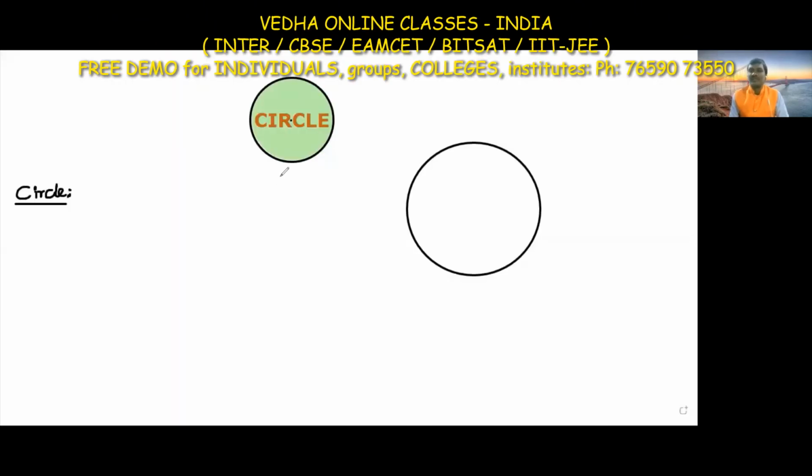Okay, so here is the circle chapter. The weightage of the circle chapter: 2 plus 2 plus 4 plus 4 plus 7 plus 7. So 7 plus 7, 14, 18, 22, 24, 26. That is the total weightage of this chapter for this academic year, 26 marks from the circle.